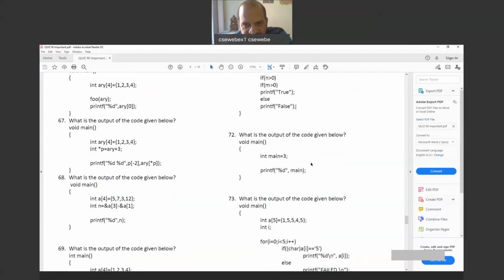Come to question number 72. Madhav Reddy, this is not clear?